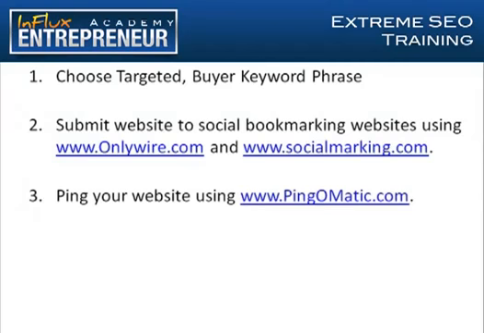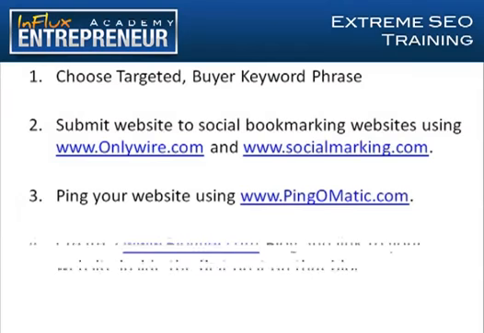Now, you can skip this step if you are actually using WordPress, because by default WordPress will do a ping to Pingomatic. What Pingomatic does is help the search engines pick up your site and start the process of picking up pages of content within your website. That's important because you want your site to be found within the search engines, and pinging will help do that sometimes. It also helps notify other directories that you have done something with your blog, and potentially you can get some traffic that way. But the most important factor I've seen is that it can assist in getting your site indexed.